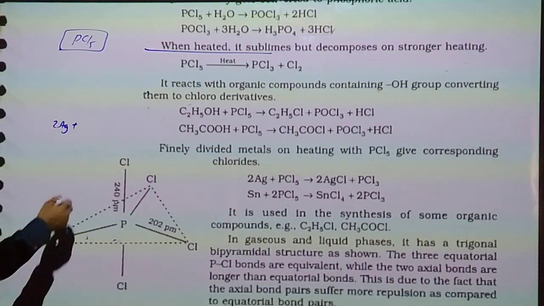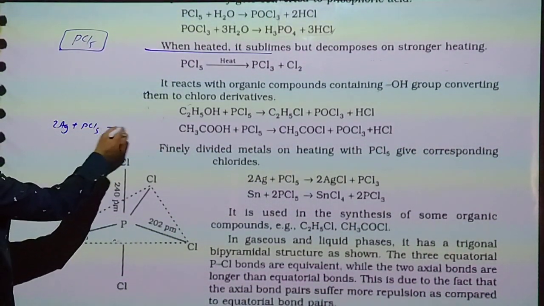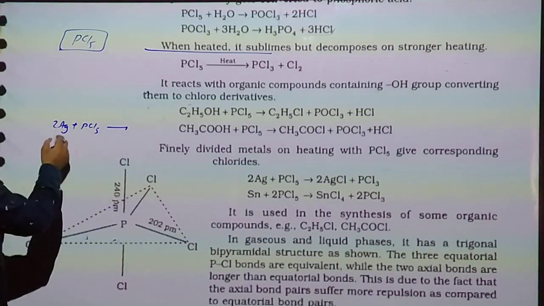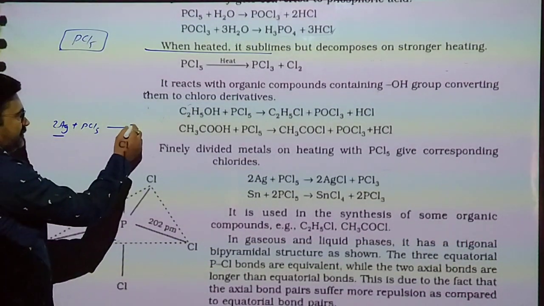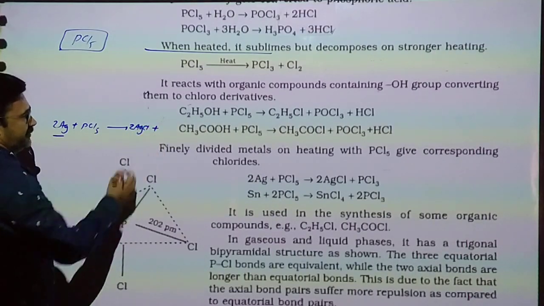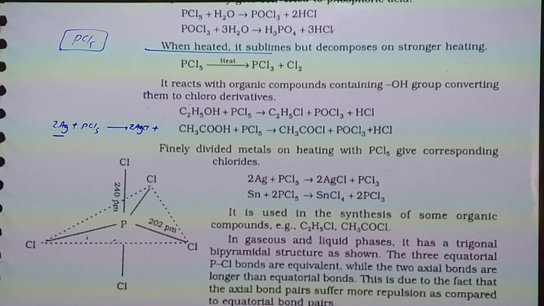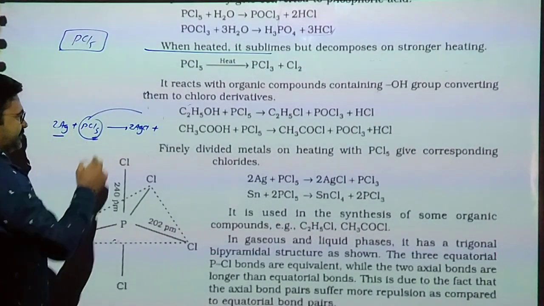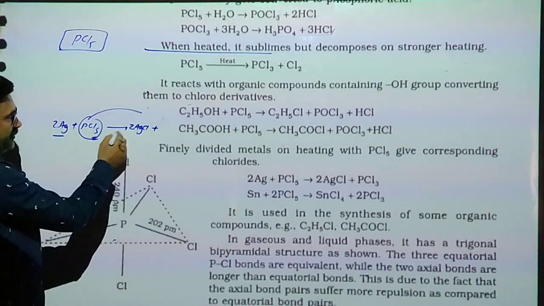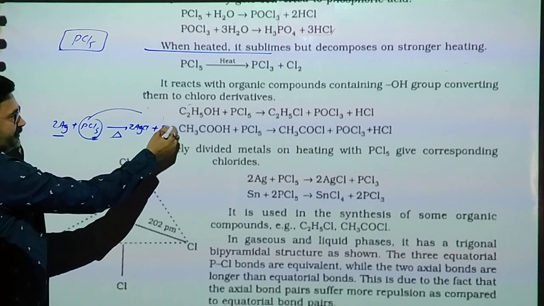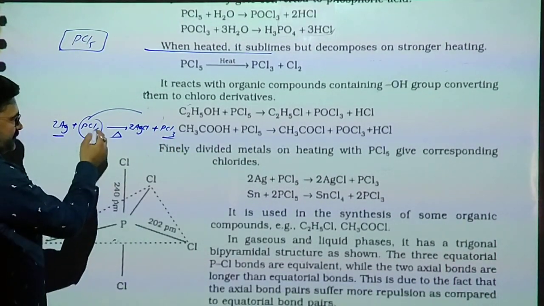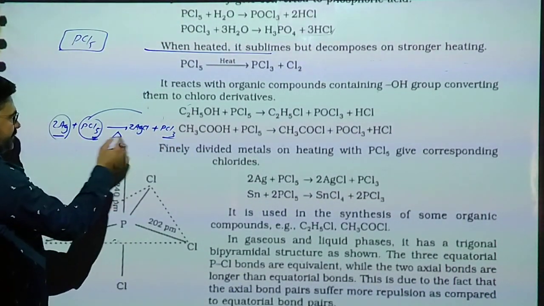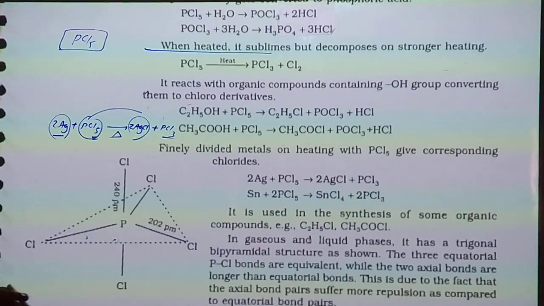Powder of silver when we take and it reacts with PCl5, so 2 mole of silver combines with chlorine and gives 2 mole of AgCl. Why is PCl5 unstable? It releases 2 chlorine. On heating, it converts into PCl3. So it removes 2 chlorine, which combines with silver and gives silver chloride.